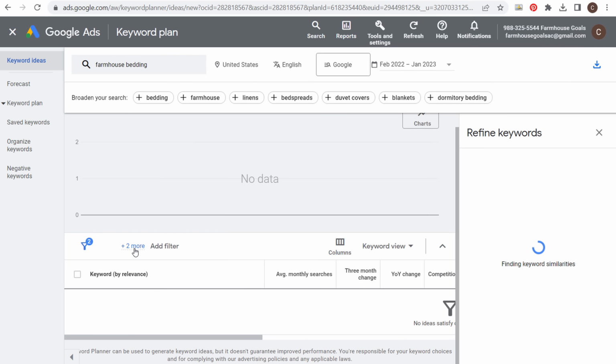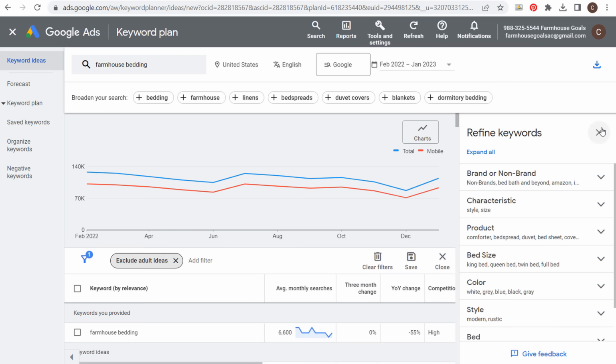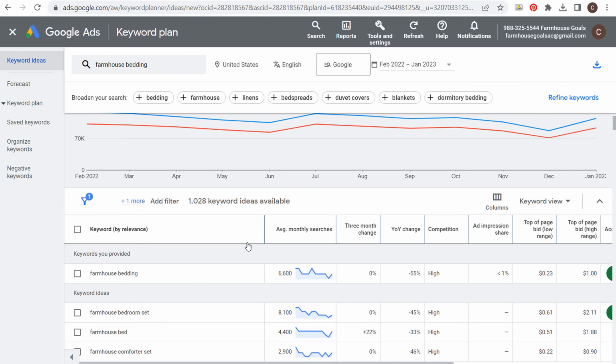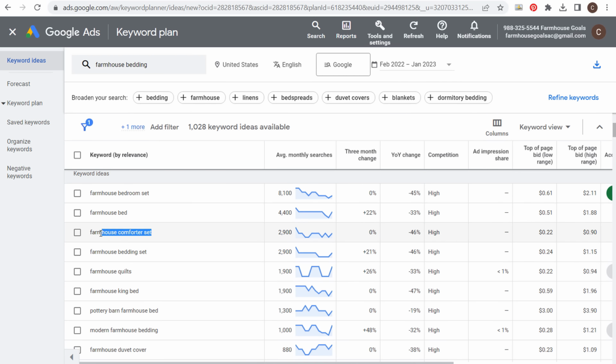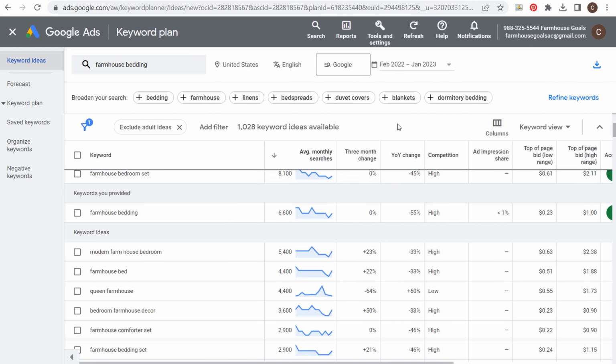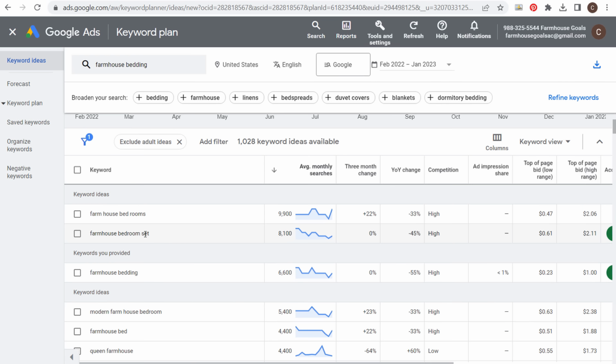The first thing I want to do, we have to get rid of our filter, get rid of refined keywords here. The first thing I do is we have keywords by relevance. So you're going to find things like farmhouse comforter set. This has plenty of average monthly searches. We're going to look by average monthly searches. So farmhouse bedroom set, are people looking for furniture. I'm not going to show you the example, just know that this is somebody looking for furniture. So it doesn't fall into the same category as farmhouse bedding on my website. It's a completely different category under furniture.